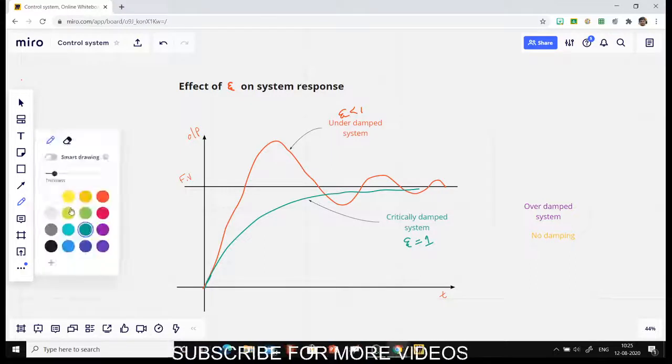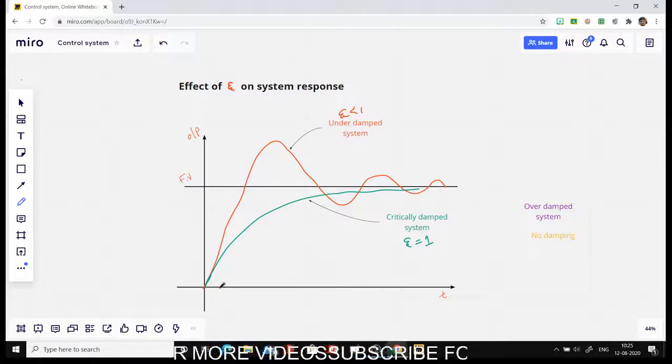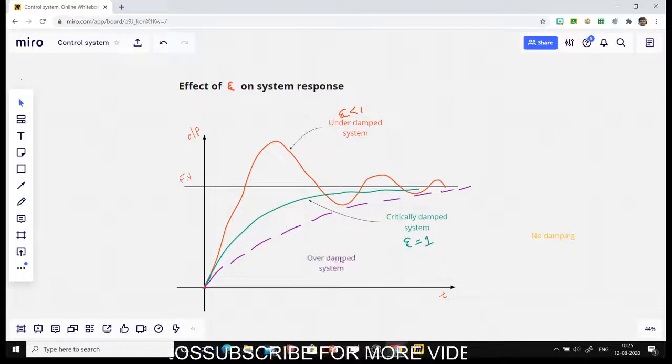And then there is a third type of system that is called an overdamped system, which is having zeta greater than 1, and the response of the system will be much slower compared to the critically damped system. So for an overdamped system, zeta is going to be greater than 1.